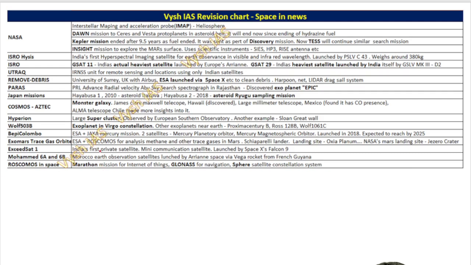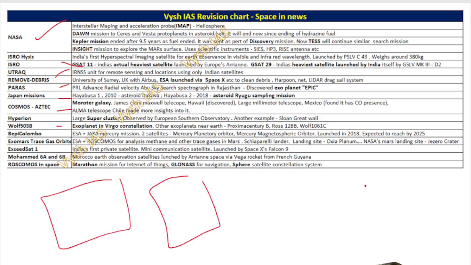for example, here again the space things which came in news. This is actually one year old space things; newer ones will be in a different chart. Here you can see NASA's missions, or ISRO's, the heaviest satellite which India launched, or the highest satellite which India made but somebody else launched. That kind of very meaningful one-liner GK, right? That we give in a very quick format, so that however much you study test series, magazines and all, you need one place where you can glance at it. That is why we design these kinds of things also. So these will all be given to our test series students.